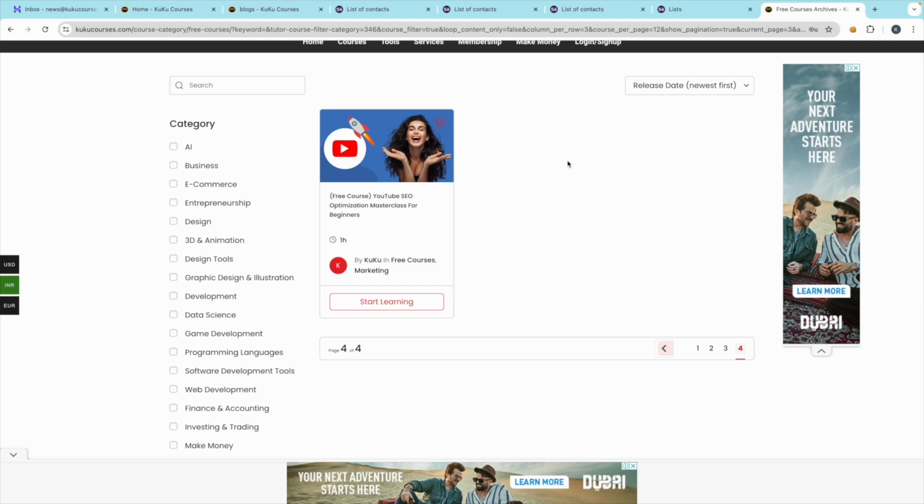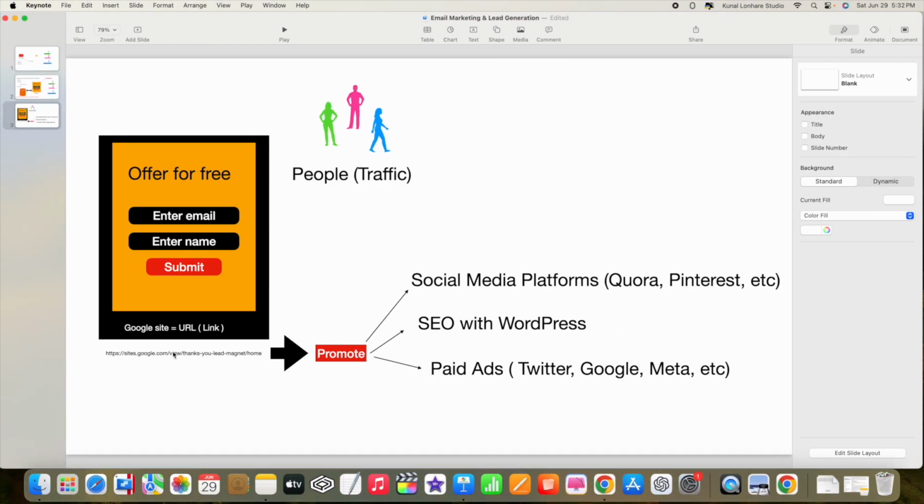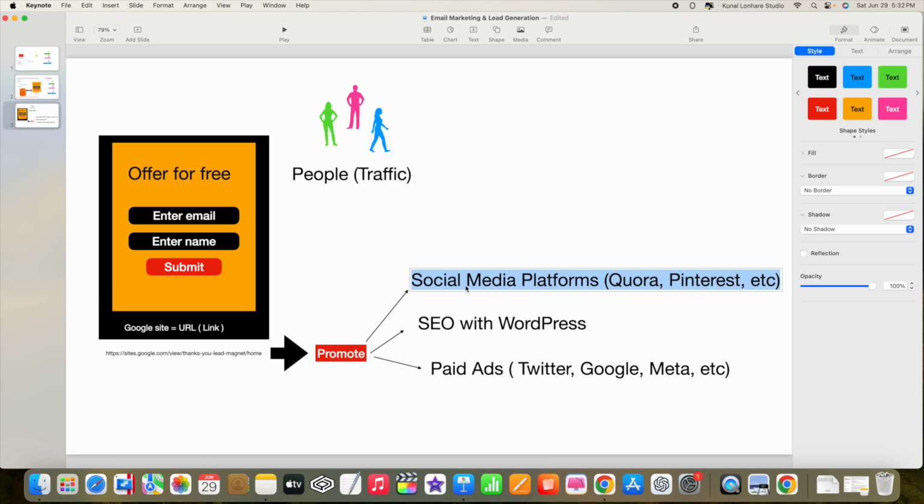So in Instagram, what you can do is provide the link in the bio. Whenever anyone comes, they will click on the link in the bio and they will get the option to fill the form. So this is using the social media platforms.